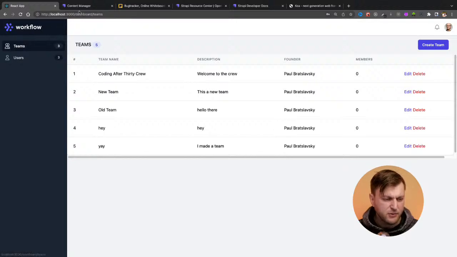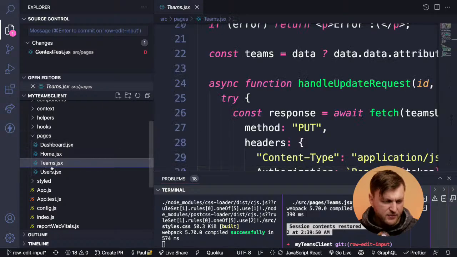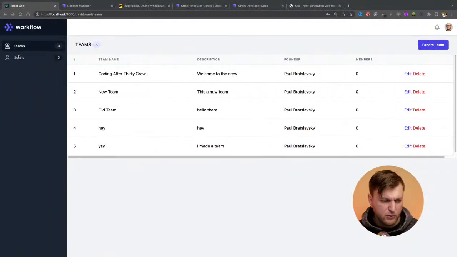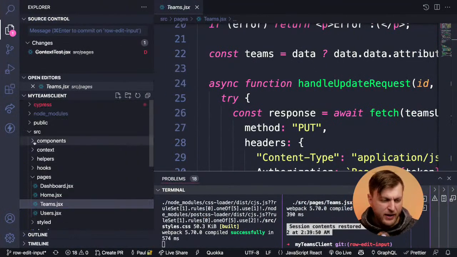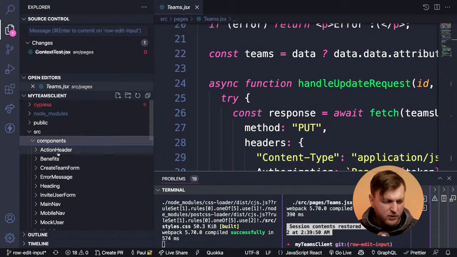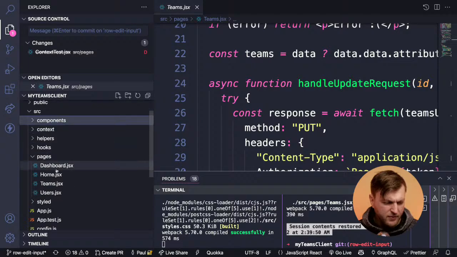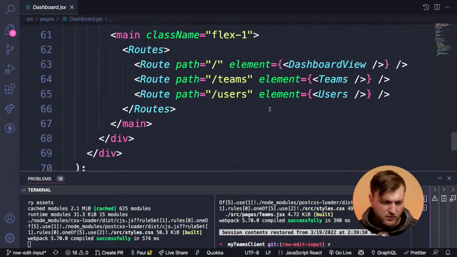And if you click on Teams, that's the Teams page. And if you click on Users, it's the users page right here. So those are the pages I have, and everything else that's not living on the page, it's living in a component here. So let's walk through the structure here a bit, and then we'll come back. So let's say you start at the dashboard, let me close this here.